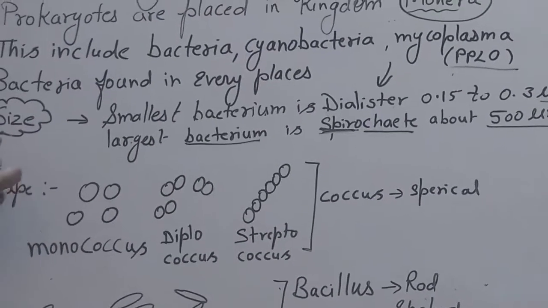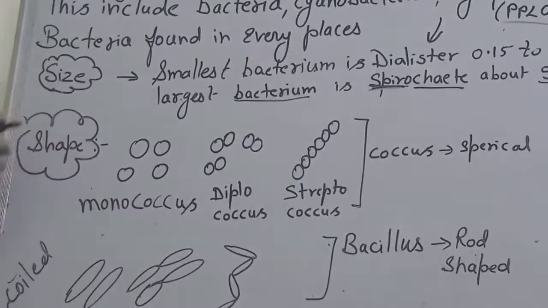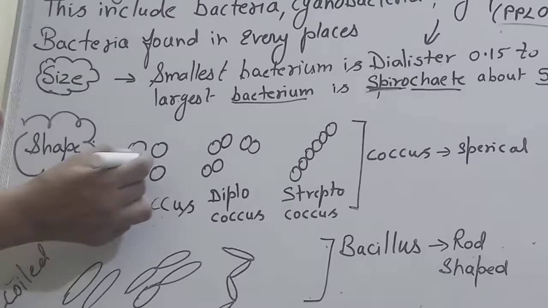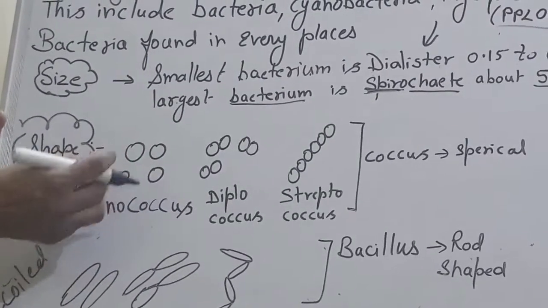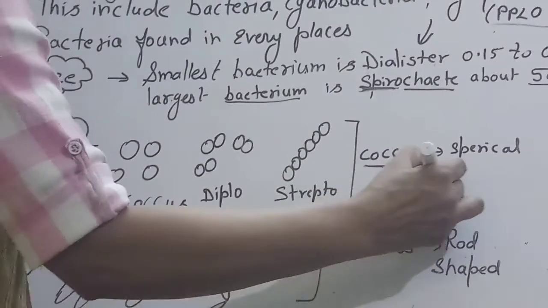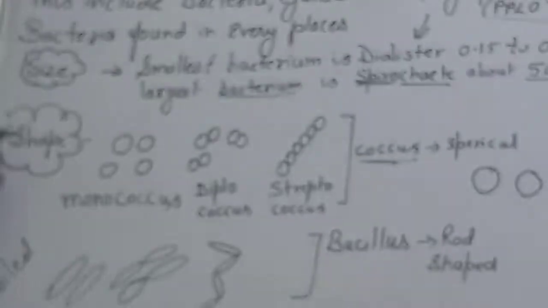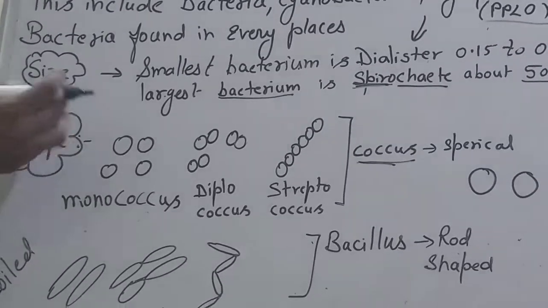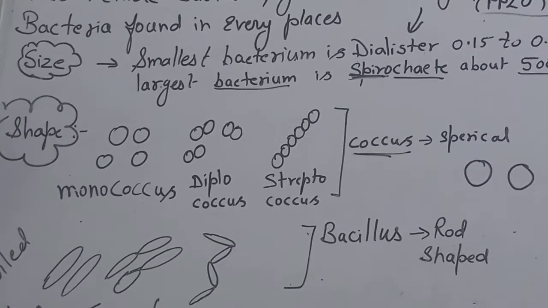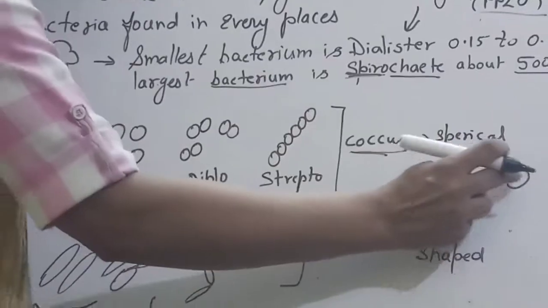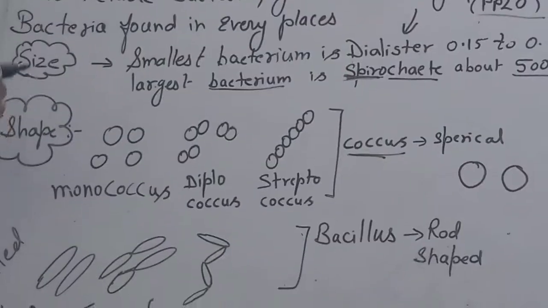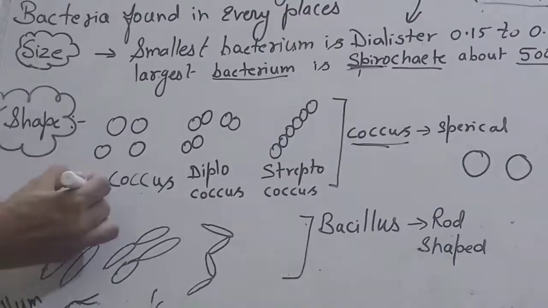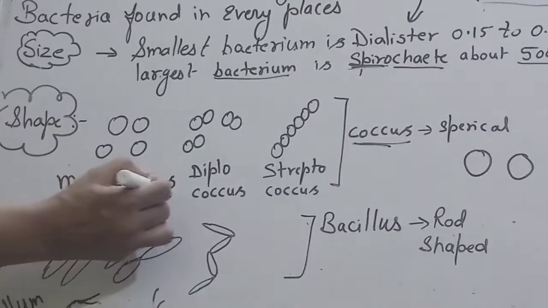Now let's come to the shape. Shape is also variable. They can have a spherical structure, which is the coccus. Coccus means spherical structure. We mostly find this in pneumonia and some other specific disease-causing bacteria. If the spherical bacteria are not in a colony form but are separate, single ones, it is called monococcus, meaning a single coccus.